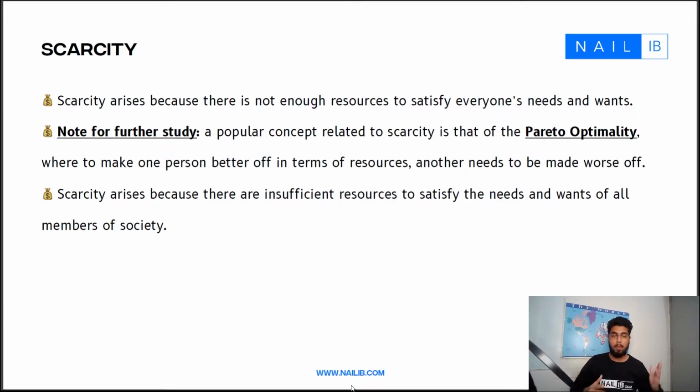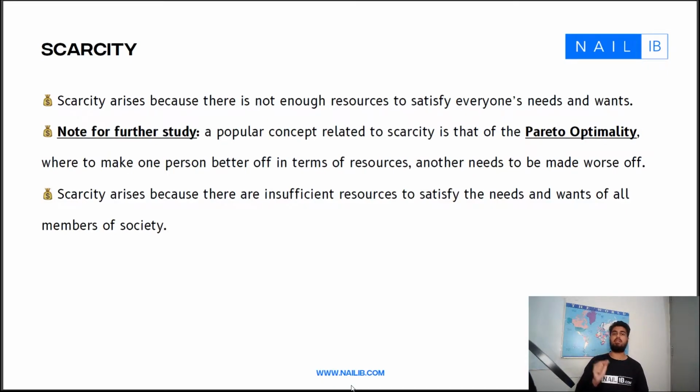For example, if person A gets a house, it means someone else has been made worse off, someone else has less than what he or she previously had. That is Pareto optimality. It assumes that in this world of limited resources, if some people gain, some people will lose. Scarcity is exactly that.